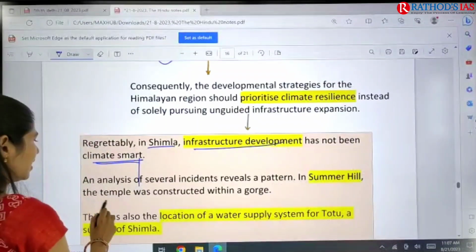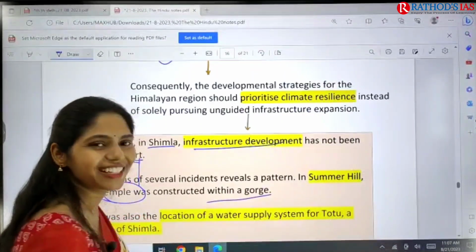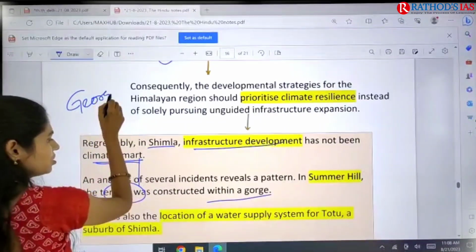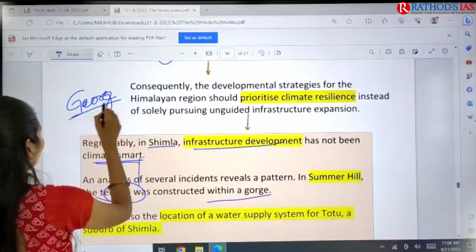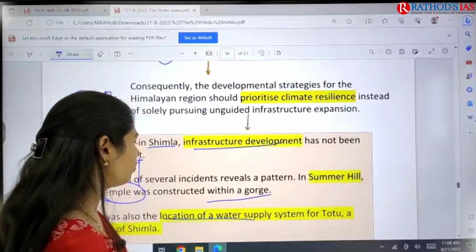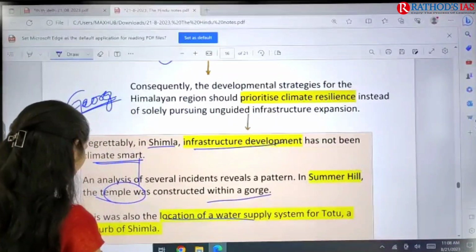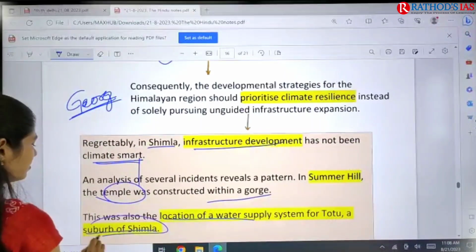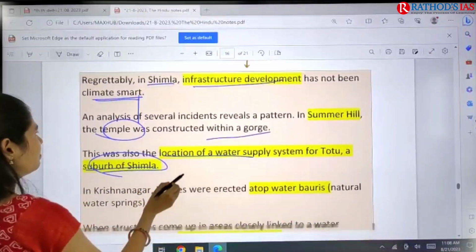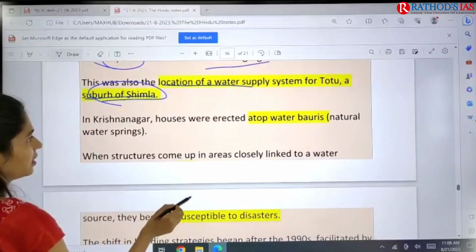Especially the temple was constructed in a gorge. So please let me know what this concept is called, gorge. Okay, so what is the concept called as gorge? And even the water supply system is located in a suburb of Shimla. So these are some developmental projects they are seeing, but they are not climate smart.